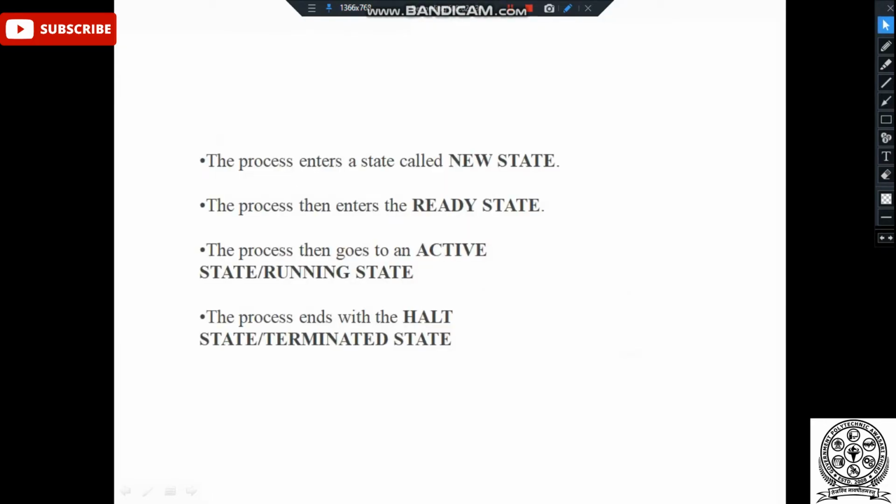The process enters a state called new state. Then the process enters the ready state, means the ready queue. Then the process goes to an active state or running state using the scheduler dispatcher, and the process ends with the halt state or terminated state, means after the completion of the process, it will be terminated.